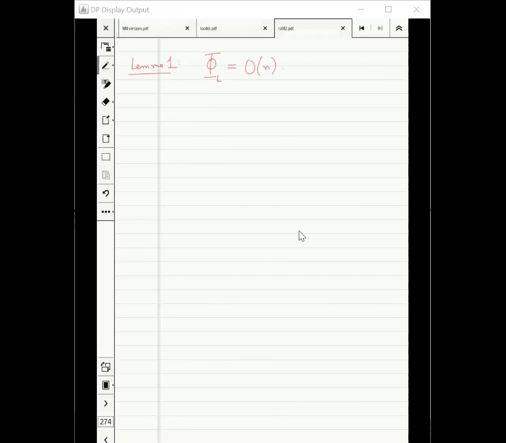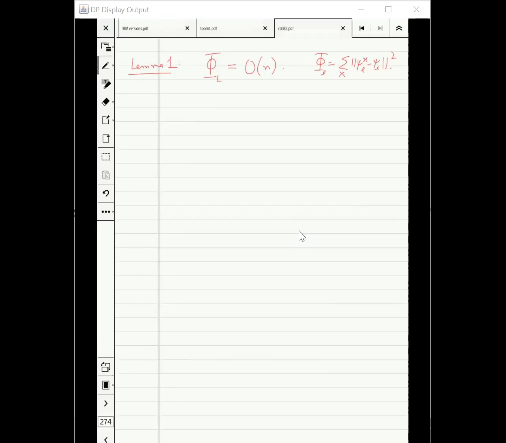Okay, this is what we want to prove. Remember, phi L was the sum of psi xl minus psi L whole square.